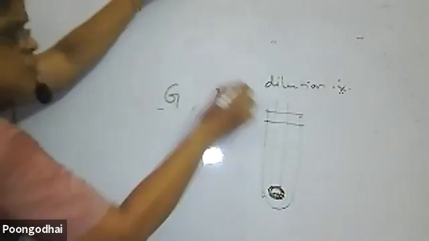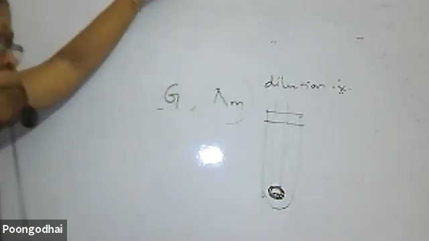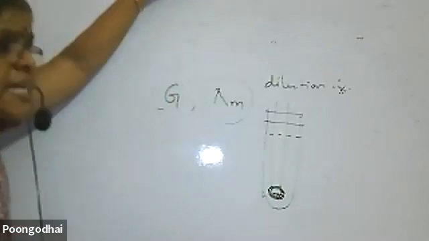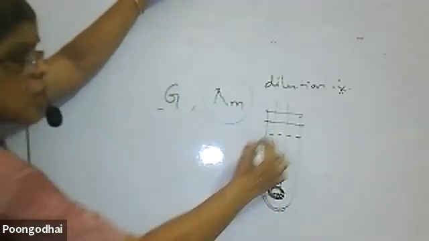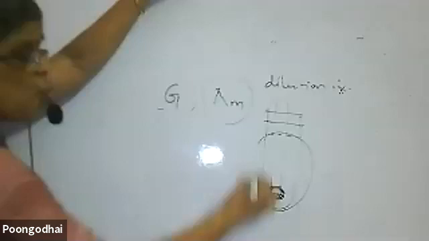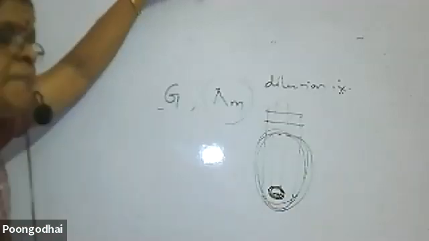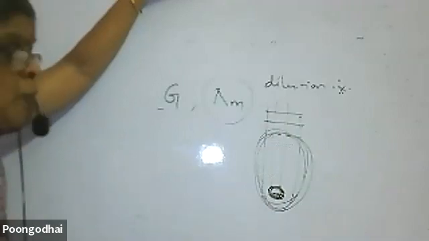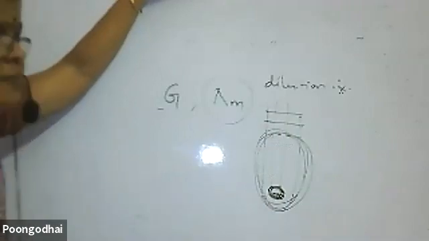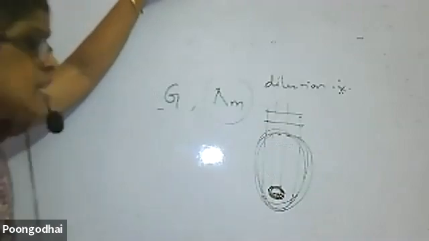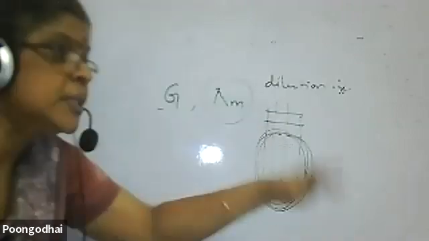What is molar conductance? Molar conductance is the conductance of all the ions present in 1 mole of the solution, which account for lambda m. What happens on dilution? When I dilute it, the number of ions remains the same; it is not increasing.